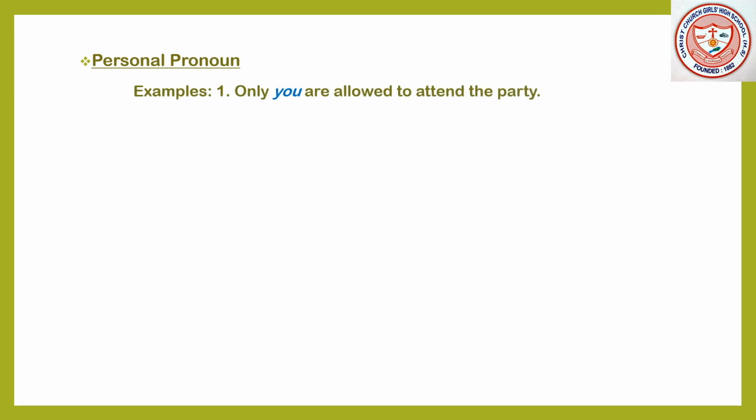Let's see that. Number 1. Only you are allowed to attend the party. In this sentence, you will be a personal pronoun. We all know that personal pronouns stand for second person and you is second person over here. Next one. We shall stand by the truth. In this sentence, we will be an example of personal pronoun. Here, we is first person.